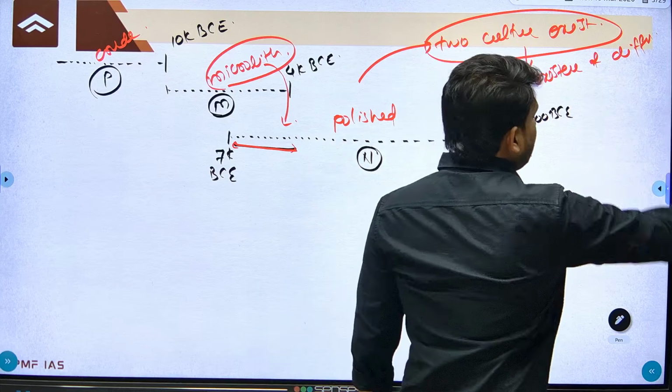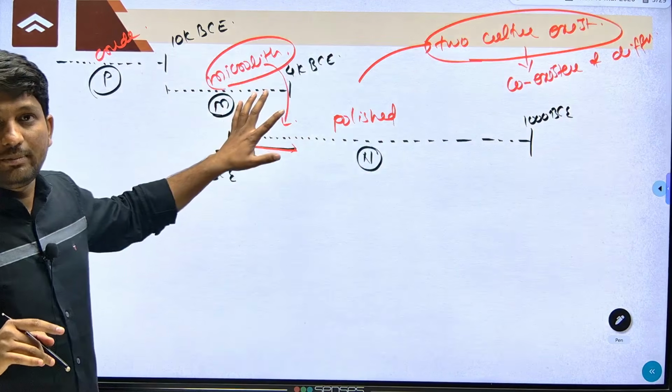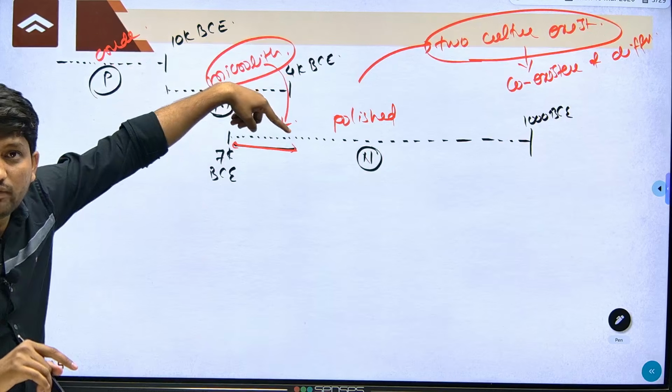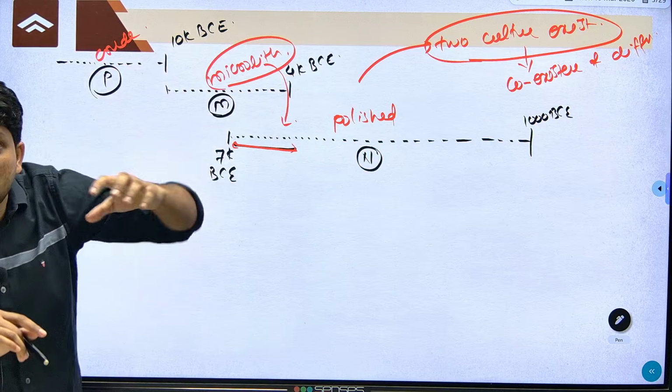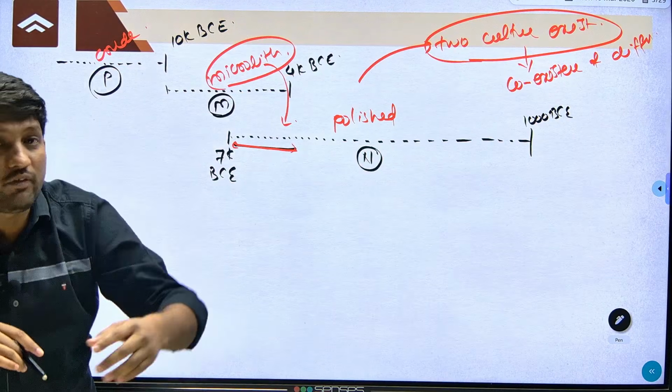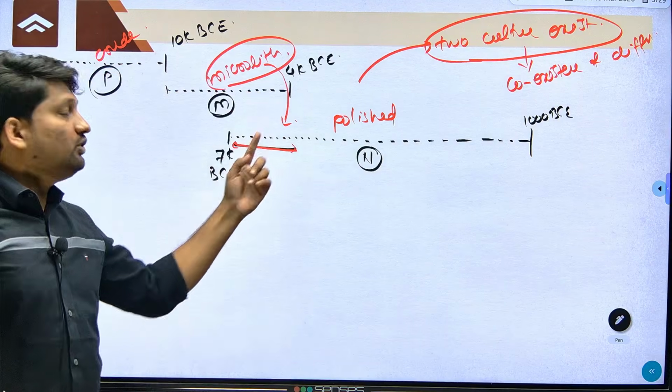Now everyone who is watching this video, tell me, is this concept clear for you? So, why was there coexistence of different cultures? When people were using this microlith, they were not technologically that advanced. In another part of India, people got advanced technologically and they started using polished stone tools.